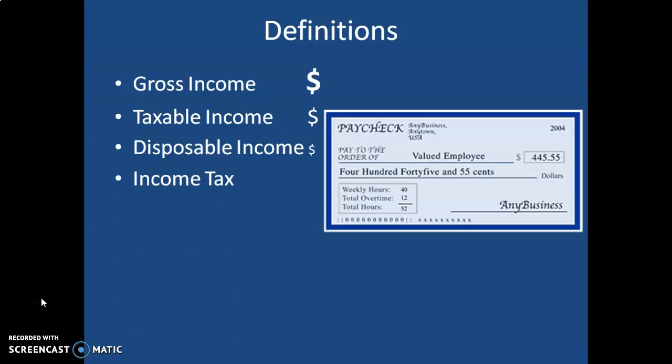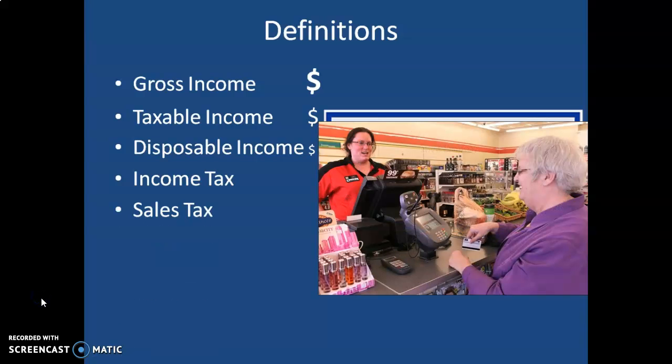Now let's talk about different types of taxes. Income tax is tax on your income. Simple enough. Tax on earnings. Sales tax is taxes on things that you buy. So typically in Illinois, that's about 10% on most purchases. You'll have about a 10% sales tax.